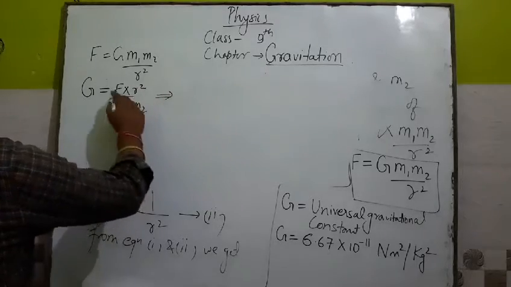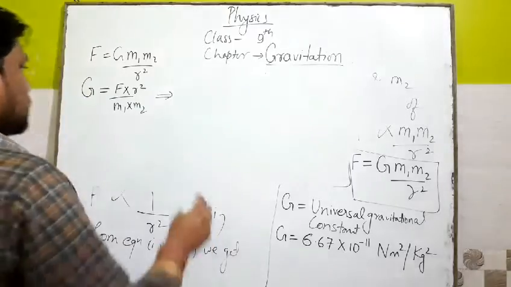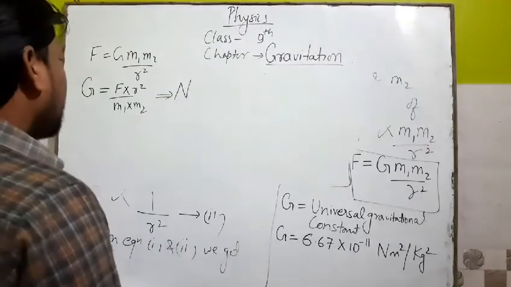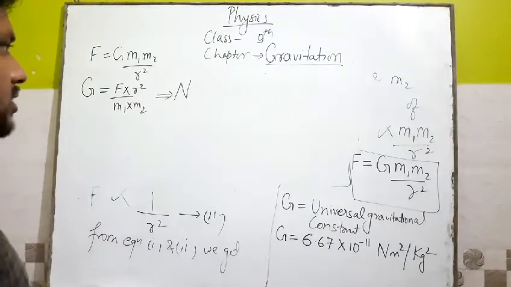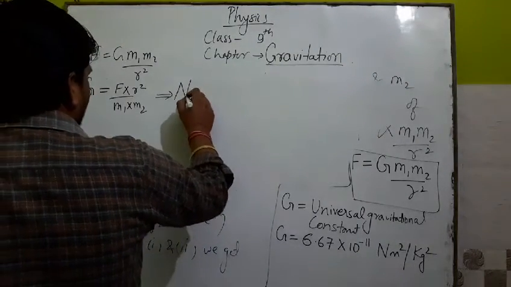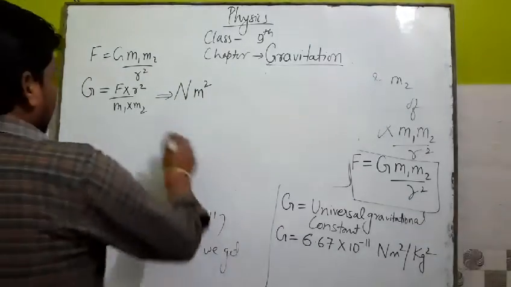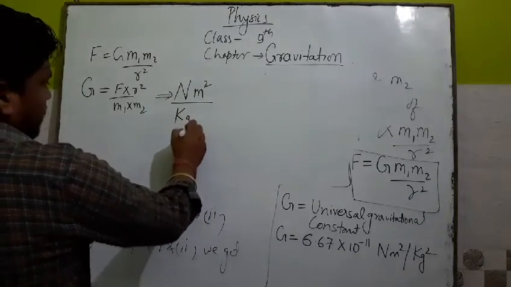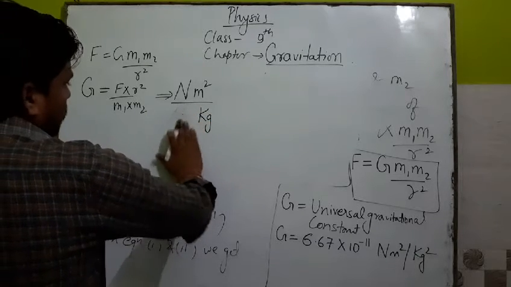The unit of force is Newton, denoted by capital N. The r square is the radius, which is a length, so we write meter square. The unit of mass is kg, so kg square.